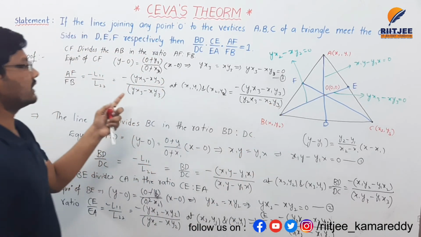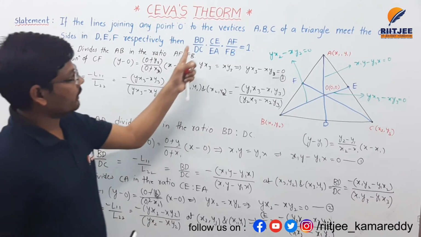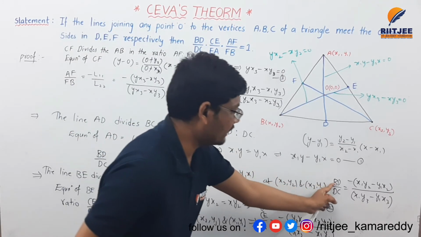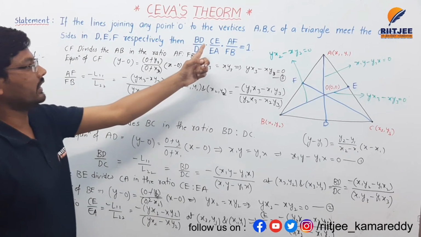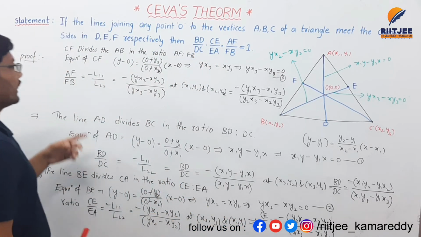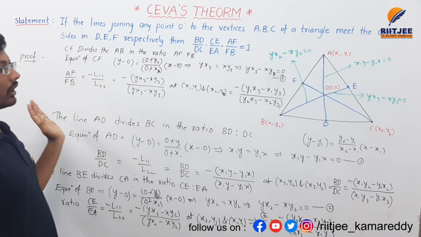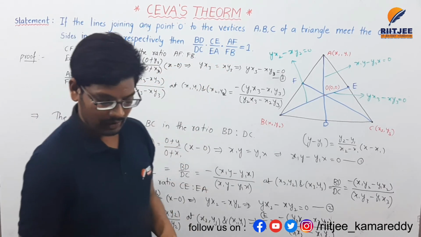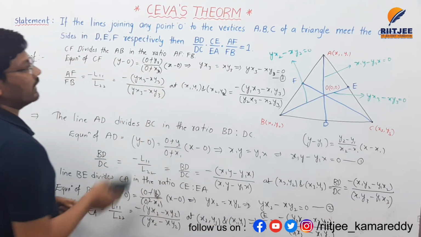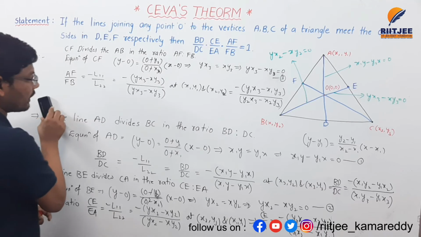Here we finally got BD by DC, and CE by EA, and finally AF by FB. Here we got all the ratios of BD by DC, CE by EA, AF by FB. So let's multiply all the ratios.